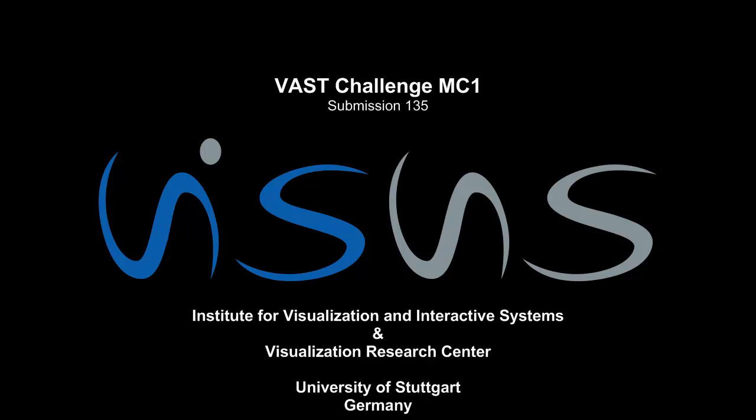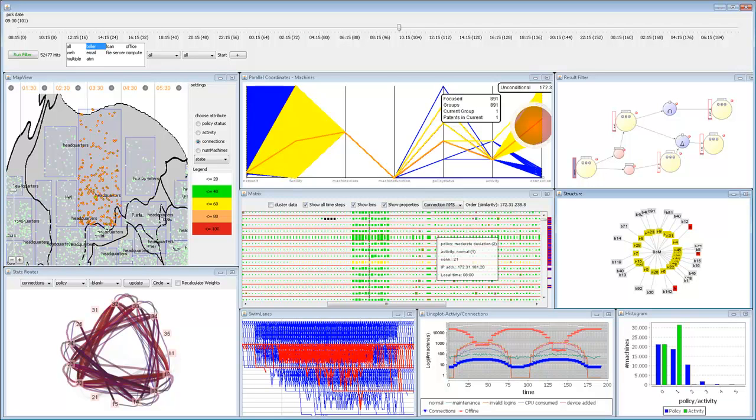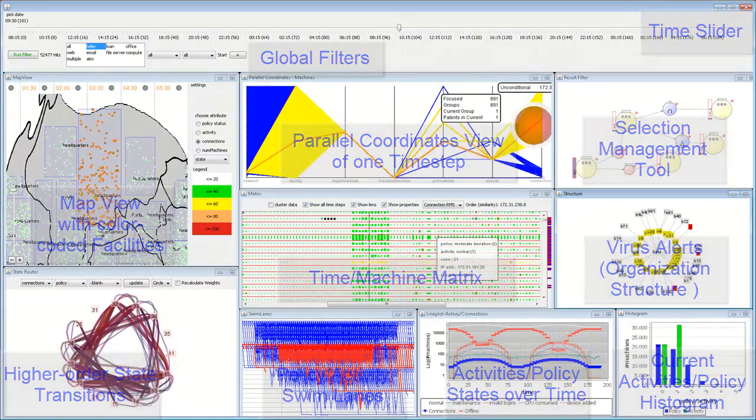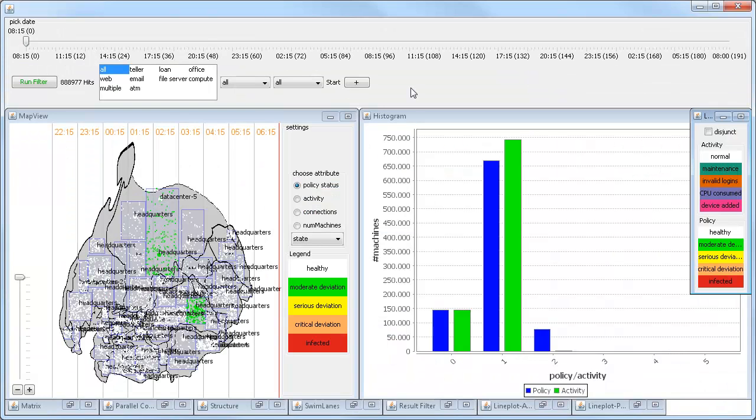In this video we would like to present our analysis workbench for the VAST 2012 Mini Challenge 1, featuring multiple linked views that reflect selecting and highlighting operations in combination with the time-dependent filtering. We start the analysis by examining the average policy status of all Bank of Money facilities.